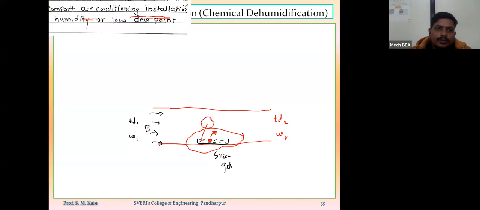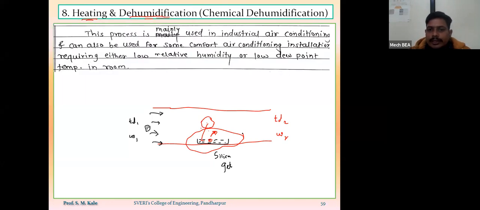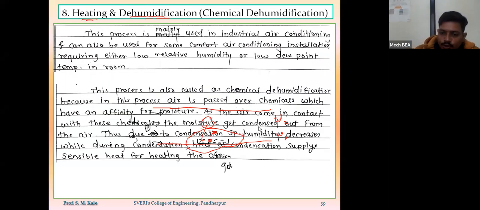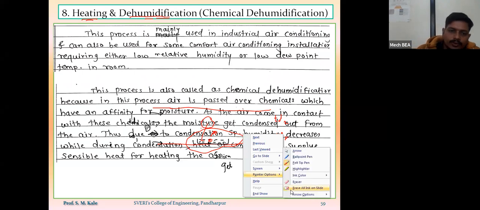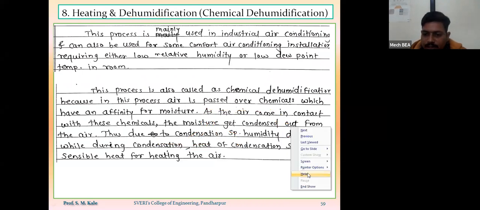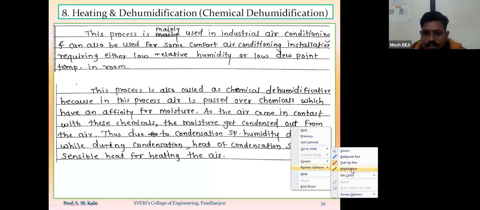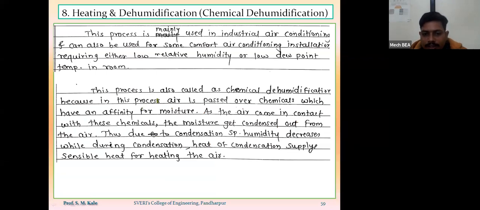This process is mainly used in industrial air conditioning, and it can also be used for some comfort air conditioning installations where we require low relative humidity or low dew point temperature in the room. So to carry out this process, this is called a chemical dehumidification process because in this process, air is passed over the chemicals.